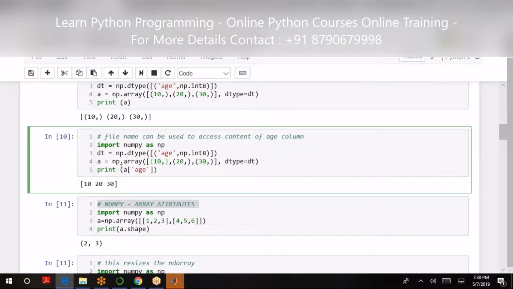Next, if I say print my age, it will display only the age values. So a is declared as a NumPy array and that was assigned with the data type age. So I am indexing a NumPy array with its age values.